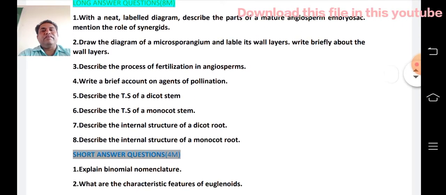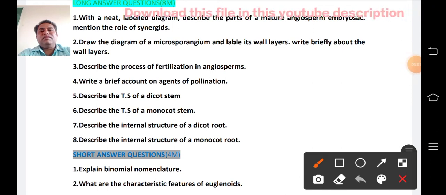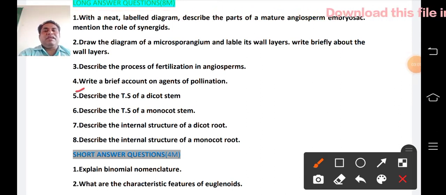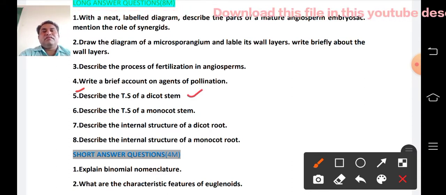And next, the fifth question: describe the transverse section of a dicot stem. This question is in the 6th unit.